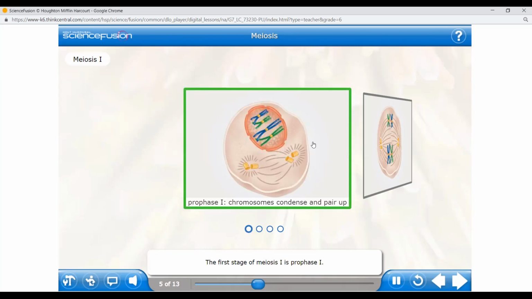The first stage of meiosis 1 is prophase 1. The chromosomes have already been copied before meiosis begins. Like in mitosis, the DNA copies itself before the cell divides. You remember that? Same thing happens here. Before meiosis, in interphase, the chromosomes are copied. Then they condense and pair up, each made up of two chromatids.